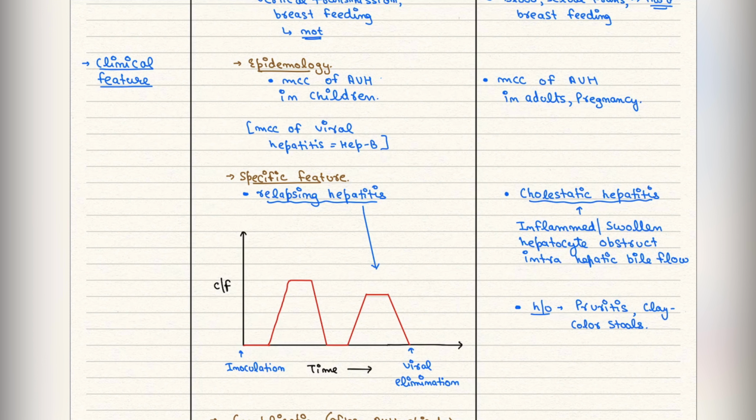How does pruritus happen? Bile salts are water soluble. So when obstruction occurs, they go back into the bloodstream in the form of water soluble bilirubin and bile salts. They are excreted through the sweat glands, come to the skin and cause itching. Grey colored stools happen because stercobilinogen will not reach the gut. The color of feces comes from stercobilinogen. Now stercobilinogen is not present, so clay colored stool will be present.